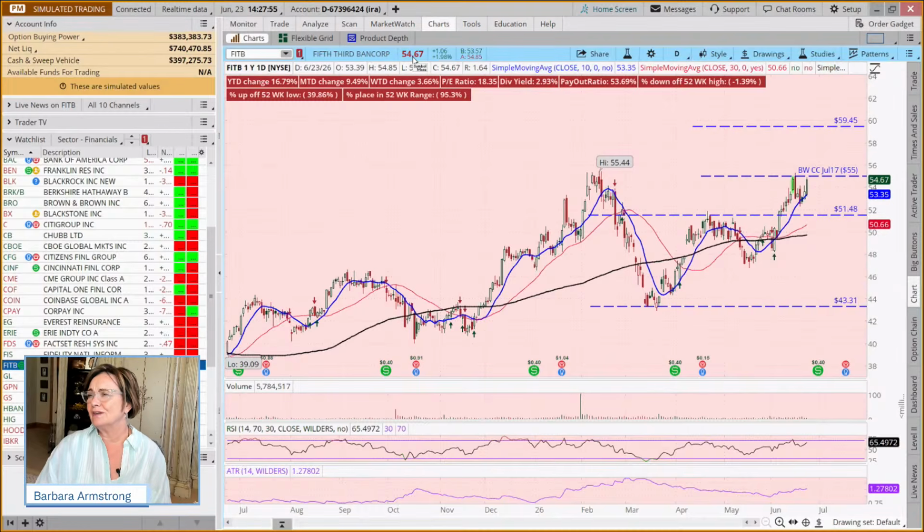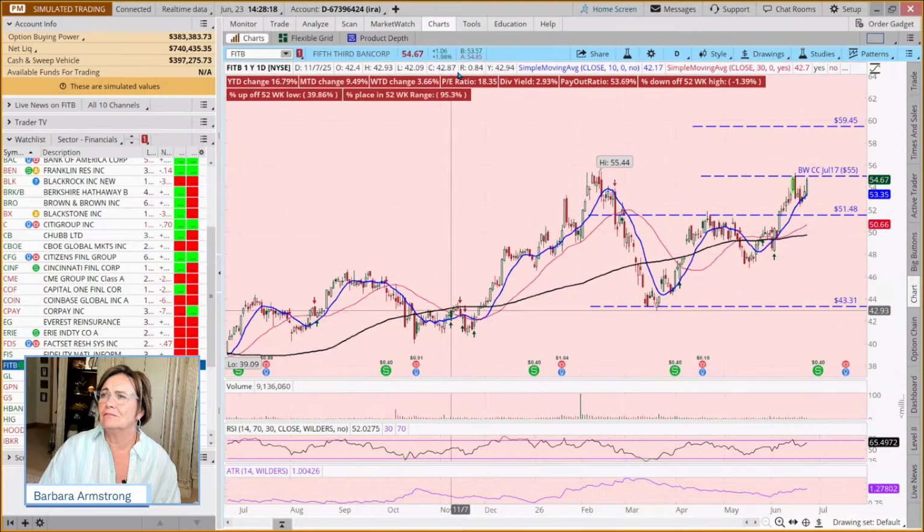And if you say, well, that's only $5 and change, well, that's 10% on a $50 stock or close to it. That's not bad if you wanted to do a stock trade and put a target on it. With some, you may want to do a longer term buy and hold.